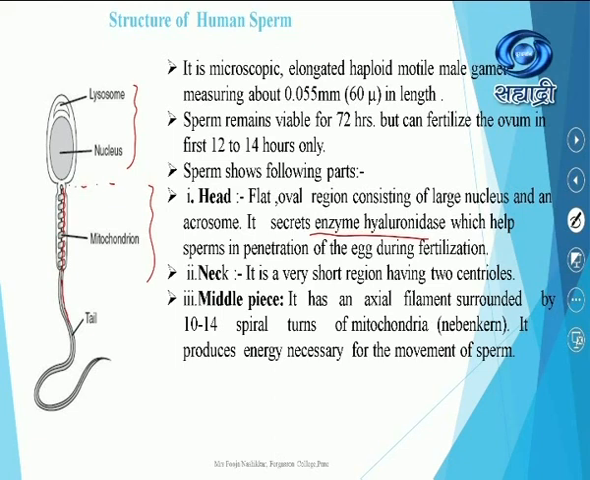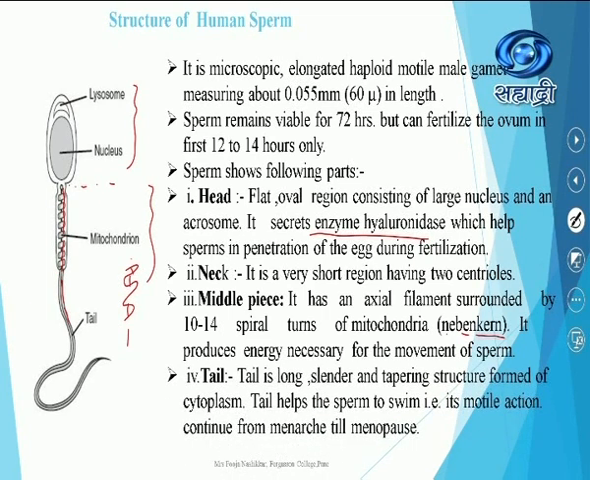It is surrounded by 10 to 14 spiral turns of mitochondria. Are you getting it? Surrounding the axial filament, the mitochondria are present in the form of spiral turns. Such an arrangement of mitochondria is called the Nebenkern. It produces energy necessary for movement of the sperm. Already we have studied that sperms are highly motile, so they require a continuous supply of energy. So energy is provided by the mitochondria. Where are they present? Mitochondria are located in the middle piece, the body region.